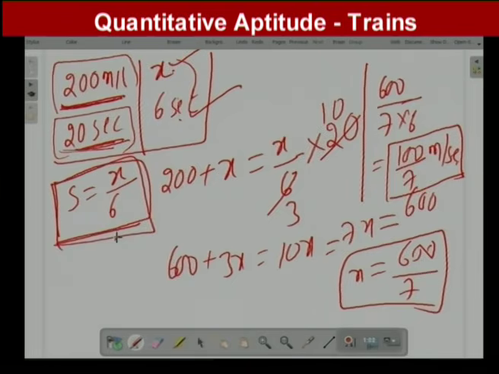Again, the same train is crossing a platform of length 200 meters in 20 seconds. That is why distance equals this. I am using this speed here, speed into time. I get x as 600/7, substituting the x value here, I am getting 100/7 meters per second. Or if it is in decimal points, you can find it in decimal points, that is no issue. So this is one question.